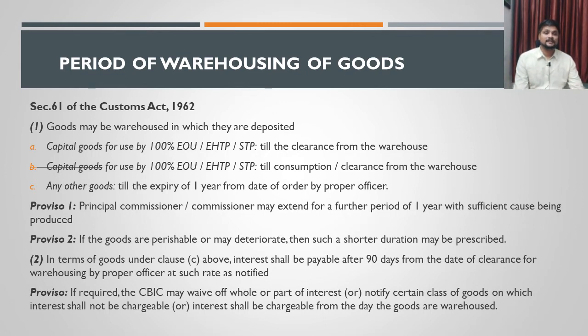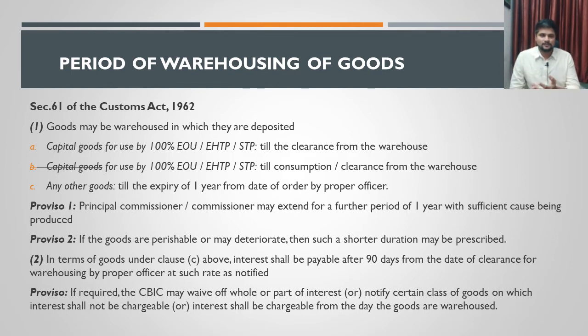If these persons have imported certain goods which are not capital goods, in those cases also till the consumption or clearance from the warehouse, they can keep the goods inside the warehouse until when they want to keep it. It is at their discretion. It can be kept in the warehouse. There is no time limit at all.